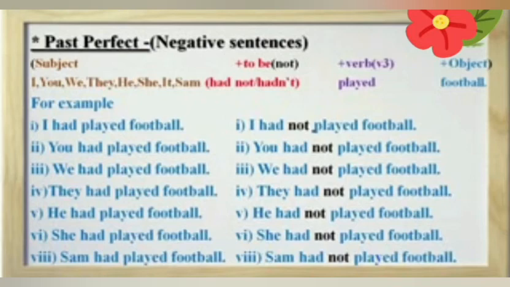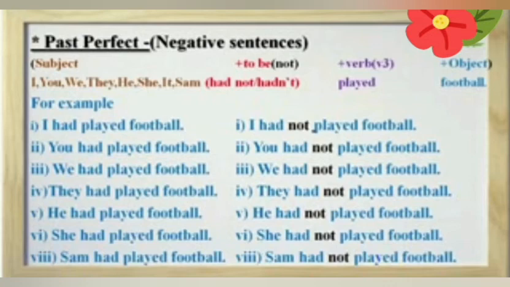She had played football. She had not played football. Sam had played football. Sam had not played football. Students, here you have to remember one more thing. Never use not after the verb. Always use not after the helping verb.